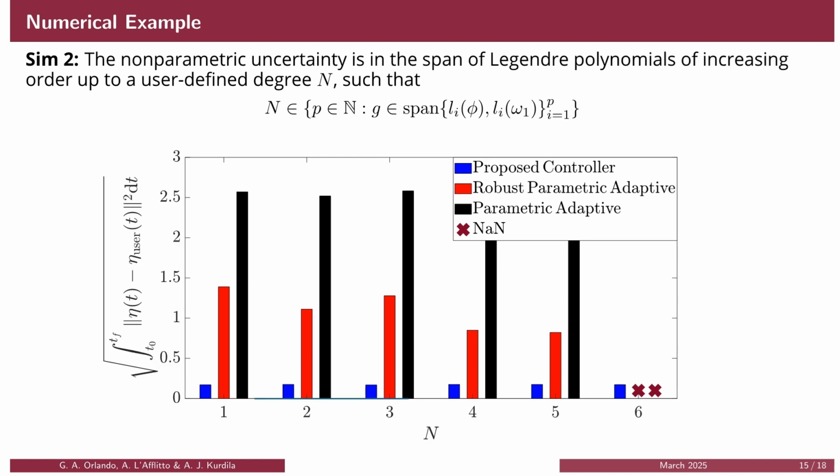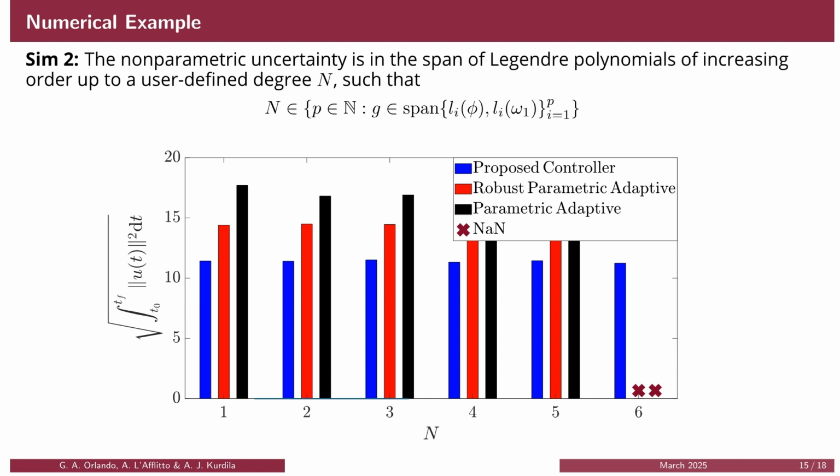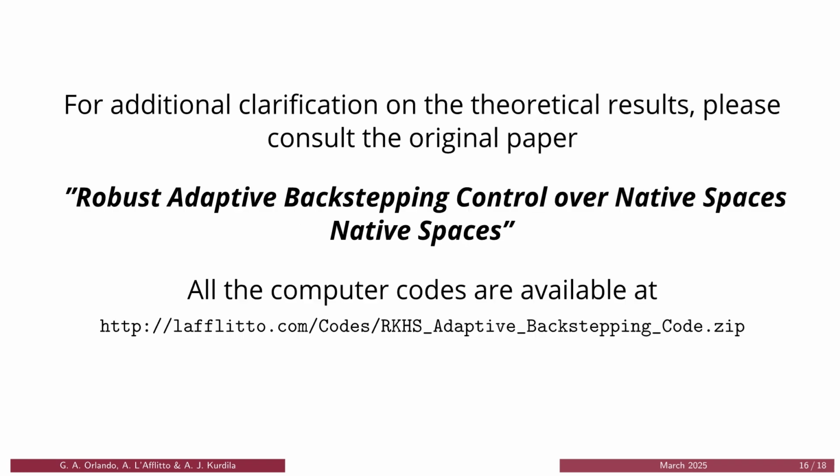The same conclusions can be drawn from the L2 norm of the tracking error. For large uncertainties, improved performance in terms of control effort is also achieved. This is the end for today.